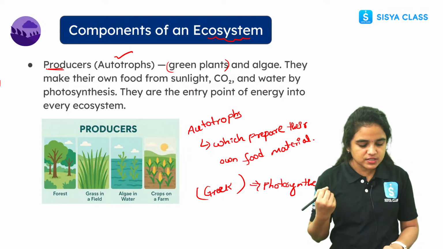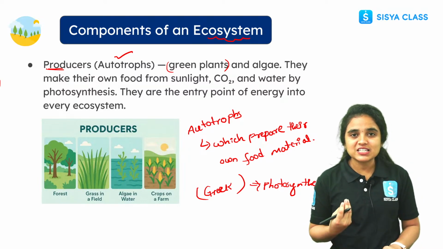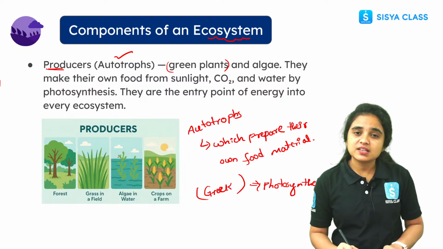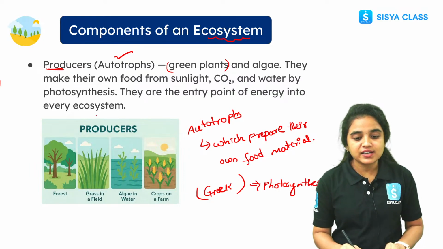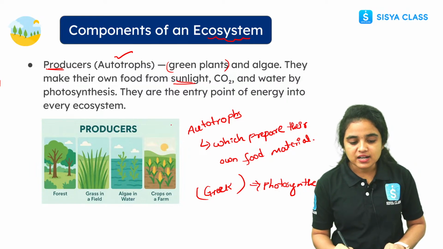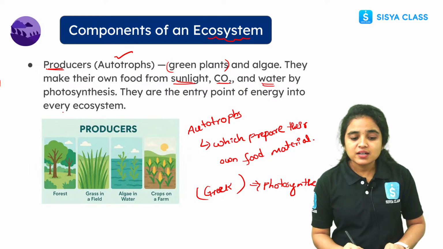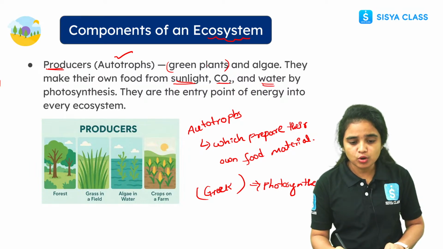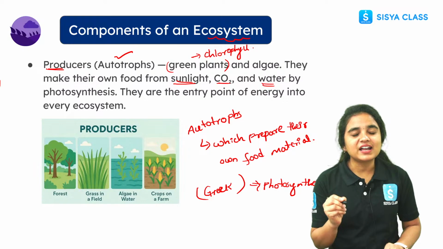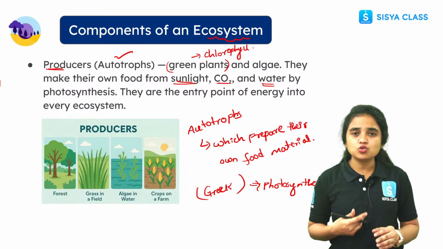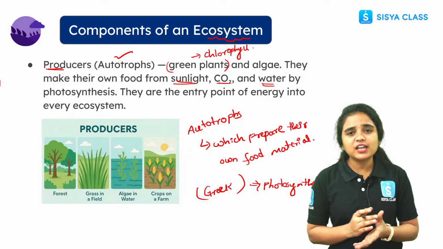The process is photosynthesis. They participate in the photosynthesis process, and what are the components required to prepare the food material here? There are 4 components required. One is sunlight, and carbon dioxide and water, right? And there is also another thing, the chlorophyll pigment in green plants, the green color chlorophyll pigment. So these are the 4 components required by the plants to prepare their food material, participating in photosynthesis.